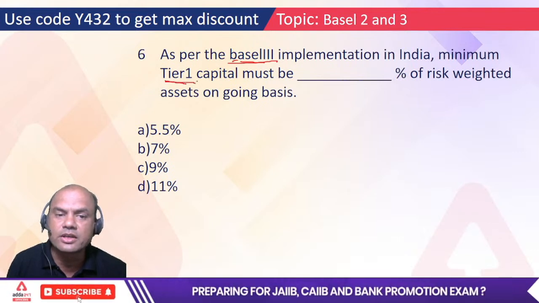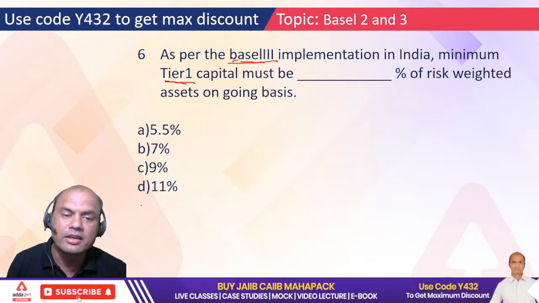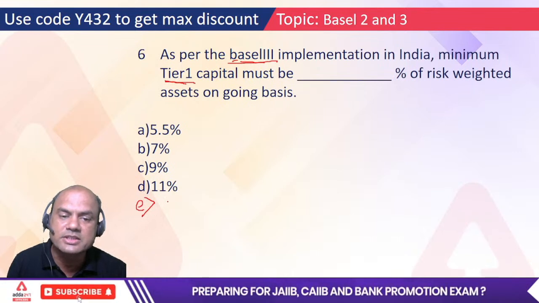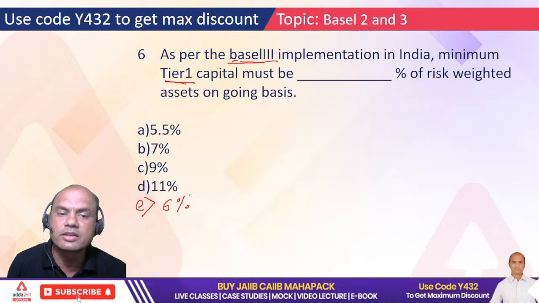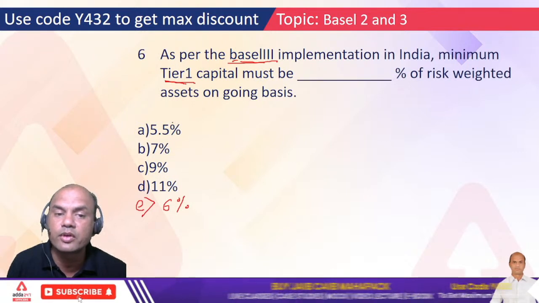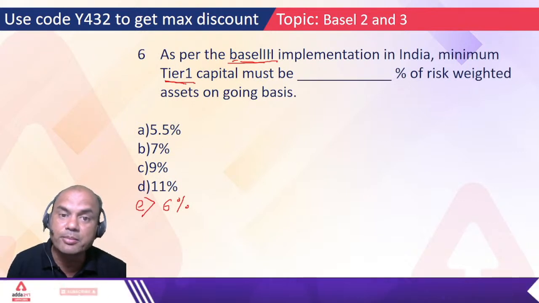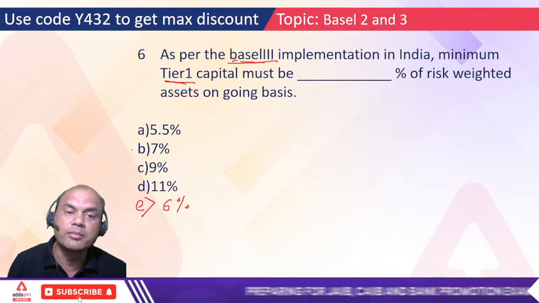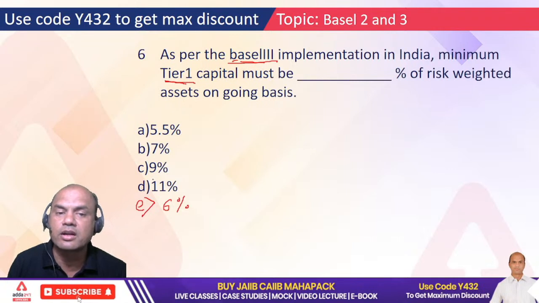Type fast. I'll give you one hint: A, B, C, D. Let me write one answer over here, E, and let me write it 6%. Now let me check how many of you are correct or how many of you have followed. As per Basel III, I want it for Basel III. So what is the minimum requirement for Basel III?